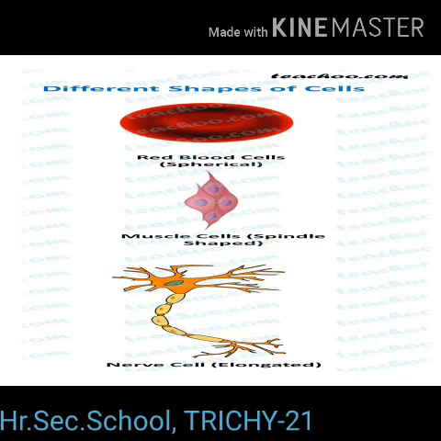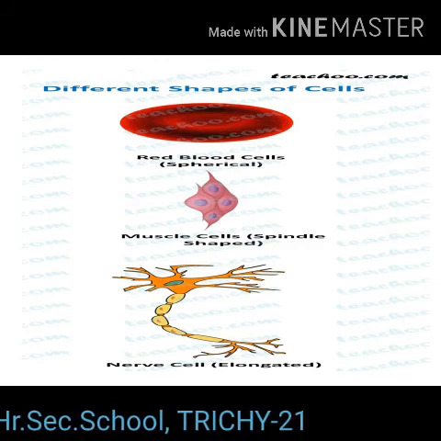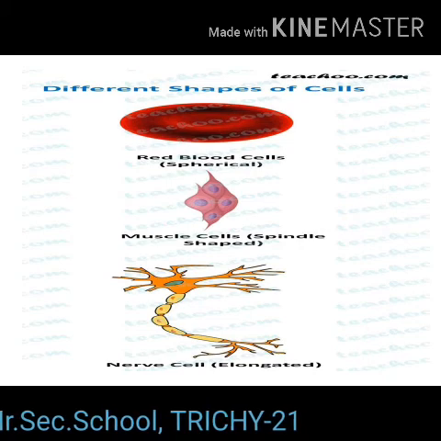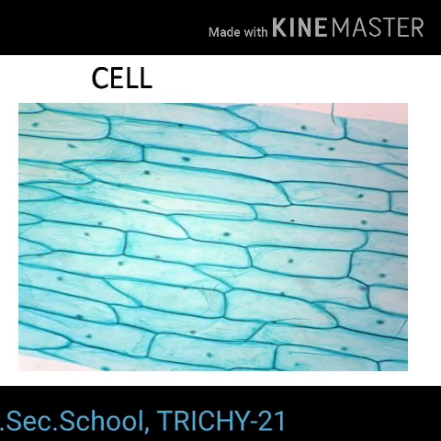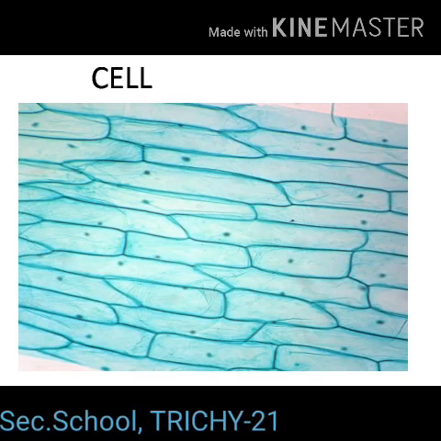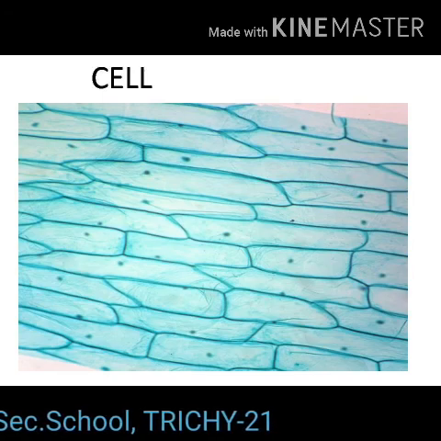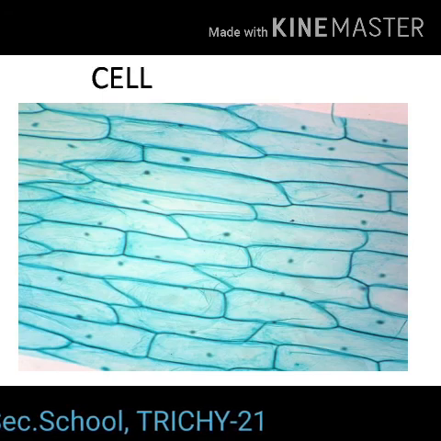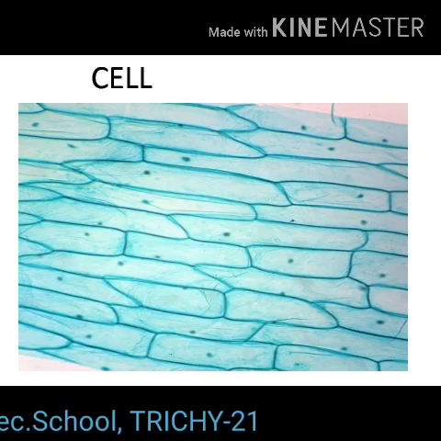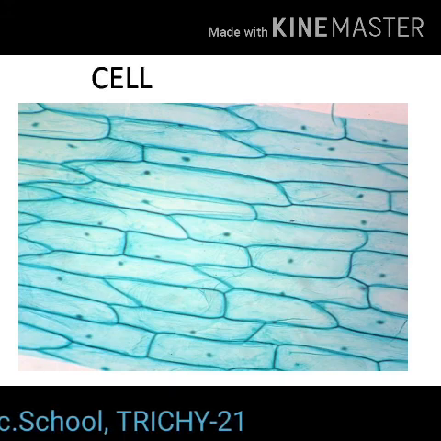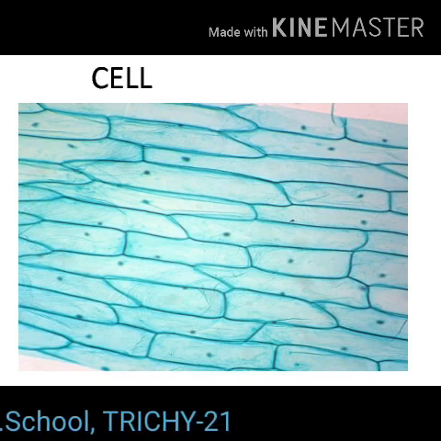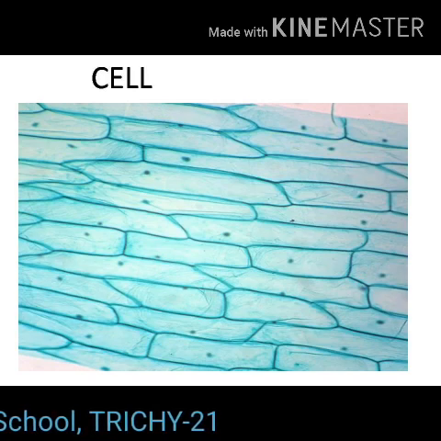The number of cells present in different organisms may vary. Organisms may be either unicellular or multicellular. Organisms such as bacteria, amoeba, chlamydomonas, and yeast are unicellular. On the other hand, organisms such as Spirogyra, mango, and human beings are multicellular. That is, they are made up of a few hundreds to millions of cells.